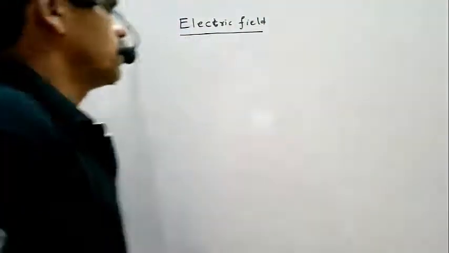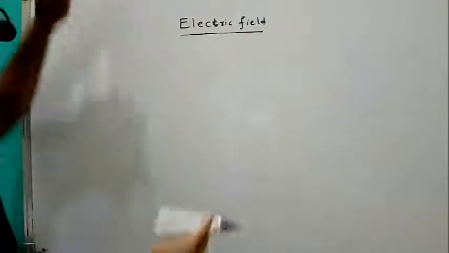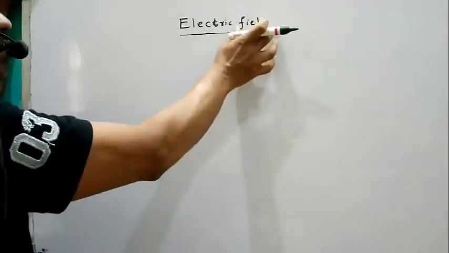Today is the 4th class in the electrostatics part. Today our topic is electric field. So what is electric field? See, it is there in the word only.